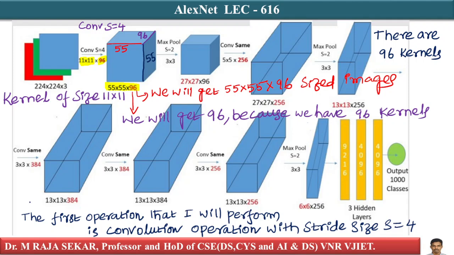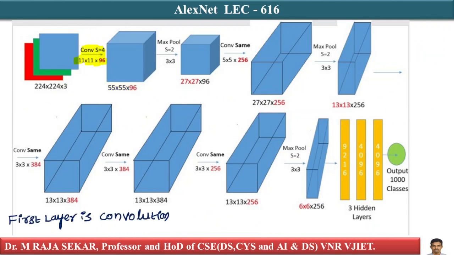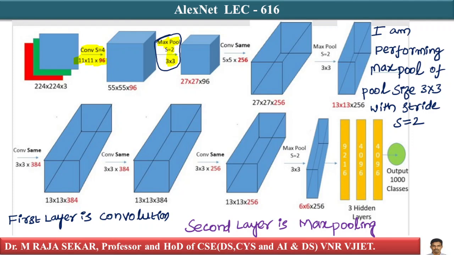So the first layer is convolution, and the second layer is max pooling. That's important. I'm performing max pooling with a pool size of 3 by 3 and a stride of 2.